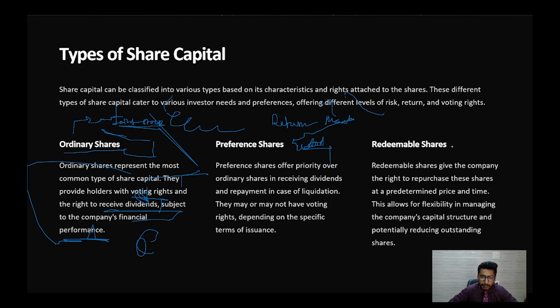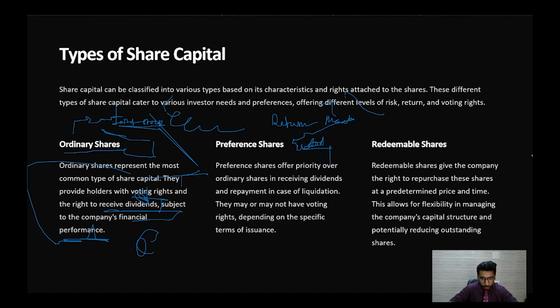Then is the third category, that is the redeemable shares. The redeemable shares give the company the right to repurchase these shares at the predetermined price and time. This allows the flexibility in managing the company's capital structure and potentially reducing the outstanding shares.